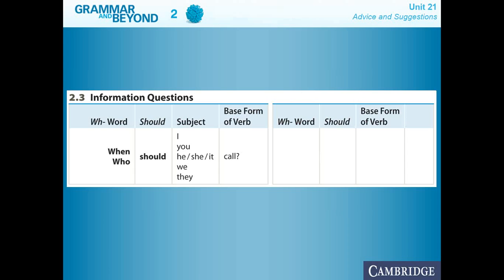Simple structure to follow. WH word, when or who. We're going to see the others just in a second. The should modal verb. After that, we're going to have any of the subjects and the base form of the verb. If you want to add any complement, we're going to use the other way that, for example, what should come next? What should come next? In this case, you notice that here we are not going to use the subject in the sentence. Why? Because when we use the WH word what, we are not going to need it because we are asking exactly for something.